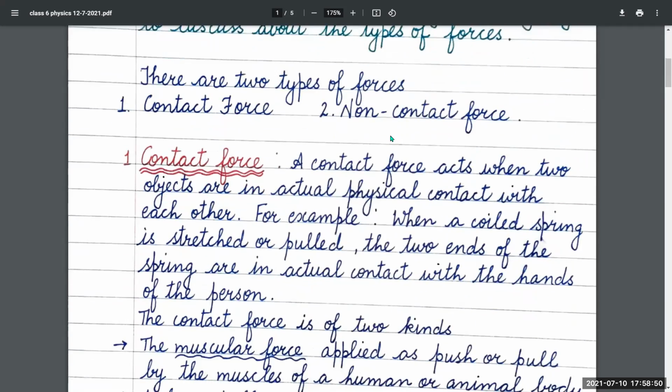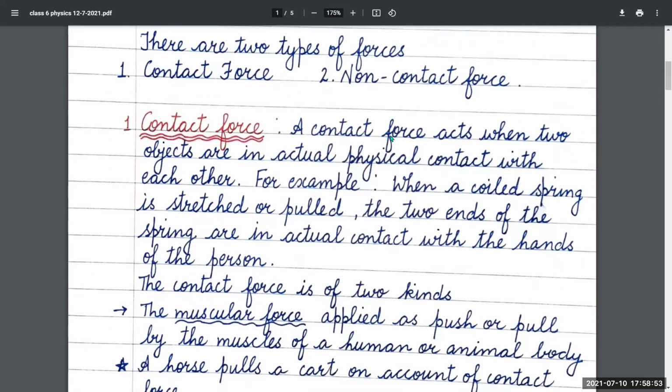There are two types of forces, contact force and non-contact force. Contact force acts when two objects are in actual physical contact with each other. For example, when a coil spring is stretched or pulled, the two ends of the spring are in actual contact with the hands of a person.